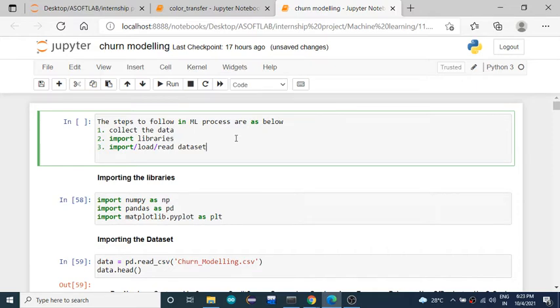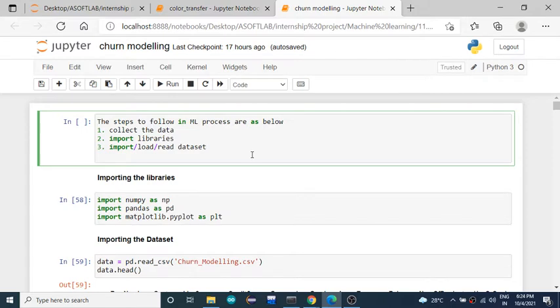You do that using the pandas library, with a variable and read_csv, like df equals pd.read_csv.